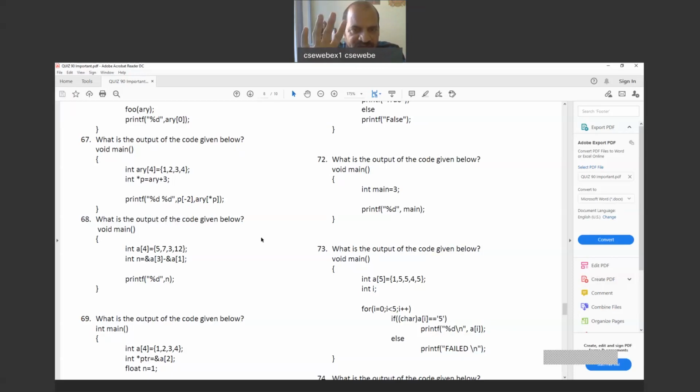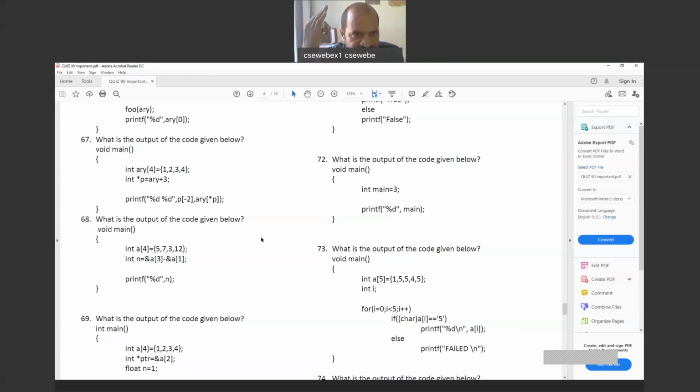That means we will have ARY of 0, ARY of 1, ARY of 2, and ARY of 3. There will not be ARY of 4, which is not defined, which is not part of the ARY variable. So we are trying to access outside the defined place. And in C language, there is no boundary checking. The system compiler won't check the boundary.